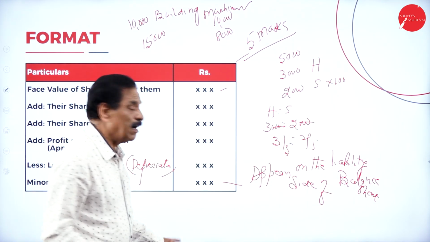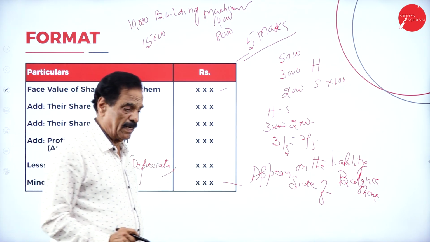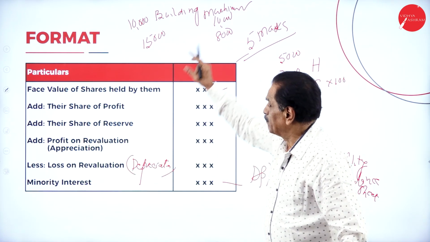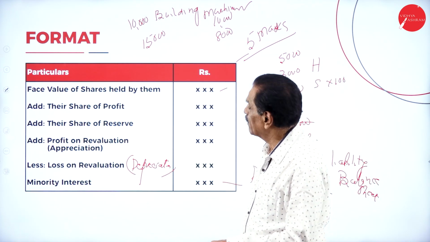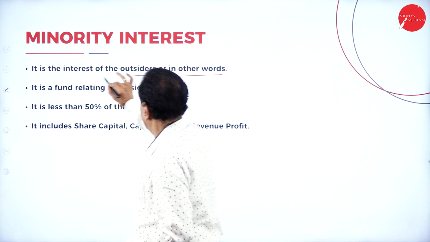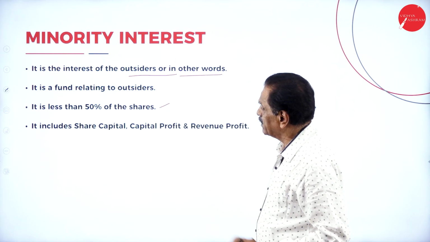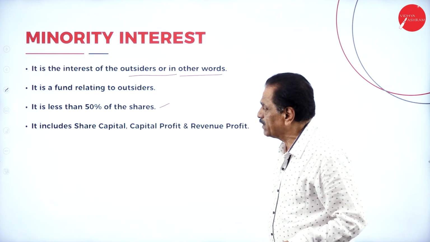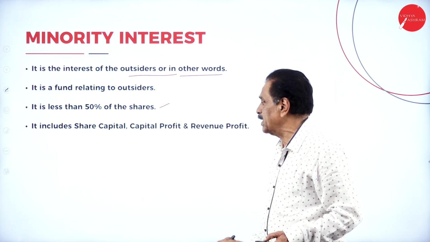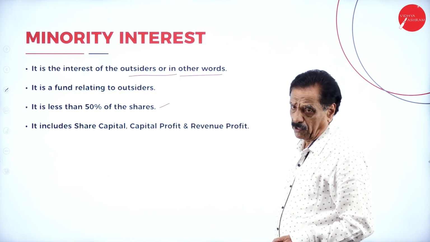So it will appear on the liability side of the balance sheet. This will come from the examination of point of finance question. First you have to write what is minority interest. It is the interest of the outsider, in other words, it is a fund relating to outsider. It is less than 50% of the share. It includes share capital, capital profit, and revenue profit.